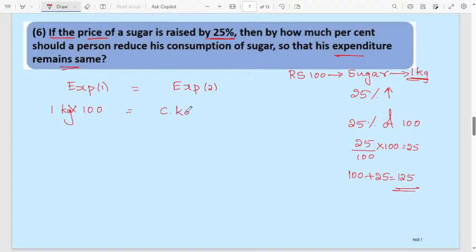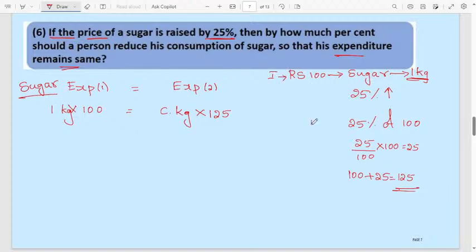C kg of sugar. Here the price will be 125 rupees, because the sugar price is raised by 25%. When you are comparing the expenditure, the quantity is sugar in both cases. Then I am comparing kg with the price. This is the first case, this is the second case. 1 kg of sugar is 100 rupees in the beginning.